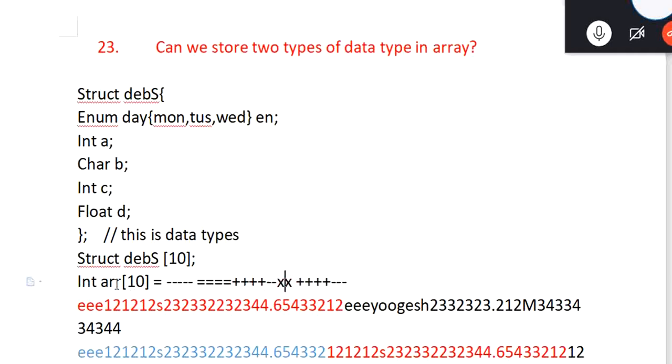That is not a problem because indexing we cannot change. So whenever we index array of 0, we'll get this. Array of 1, we'll get this. Array of 2, we'll get this. Array of 3, only 2 we are using, remaining 2 will be wasted. That we understand. But are we able to do this? That is the question.